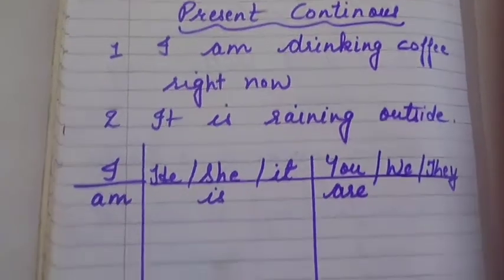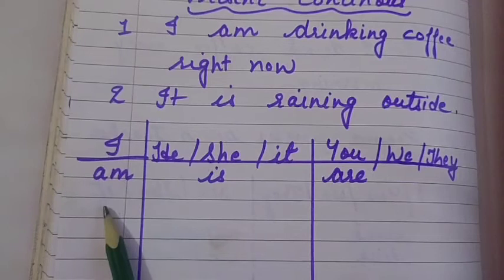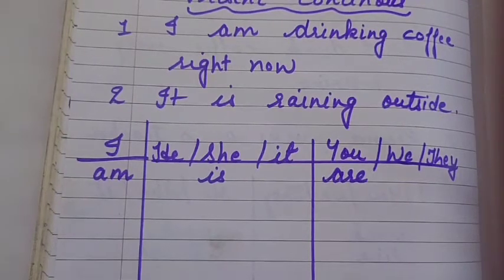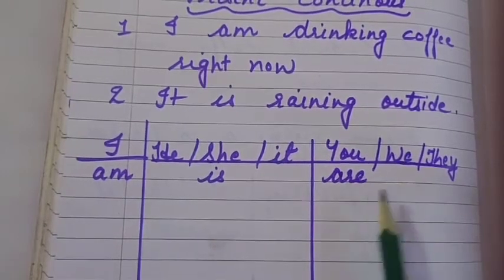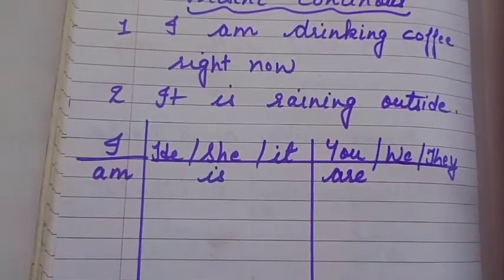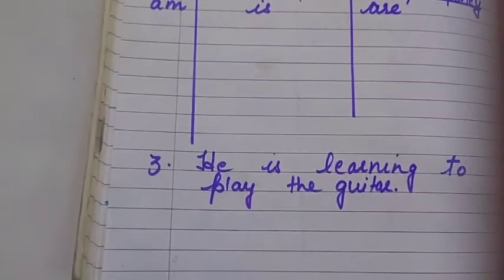So here we have a rule that with I we have to use am, and with he, she, it we will use is as a helping verb, and with you, we, they we will use are. I'm having one more example over here. He is learning to play the guitar.